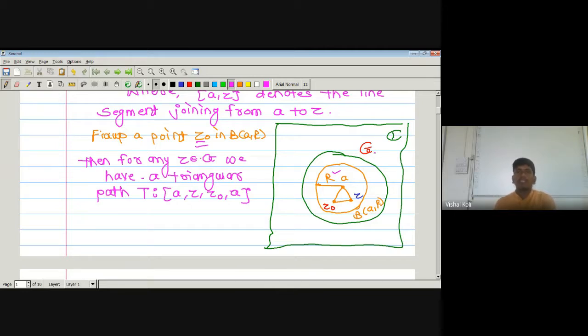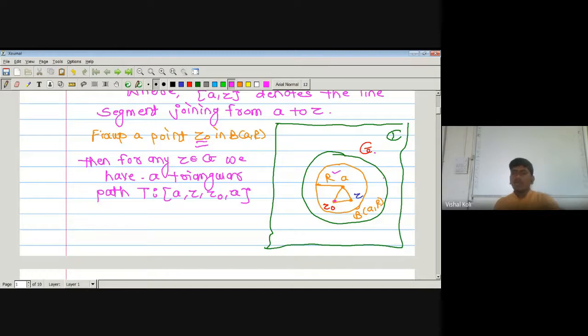So here we have taken Z belonging to G, that is, in this open ball. We first prove it is true for our given open ball about A of radius R. If it is true for this open ball, then it must be true for any open ball contained in set G. As it is true for any point in G, it must be analytic on the whole set G also. So we have fixed one point Z0 in the open ball about A of radius R, and then for any Z belonging to G, we get one triangular path starting from A to Z, Z to Z0, and Z0 to A.